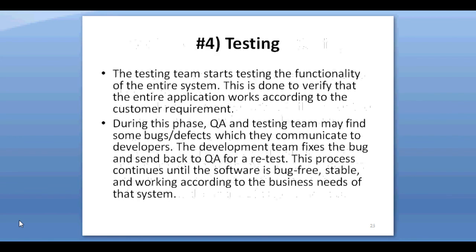Next phase is testing. After the code is developed, it is tested against the requirements to make sure that the product is actually solving the needs addressed and gathered during the requirement phase. During this phase, all types of functional testing like unit testing, integration testing, system testing, acceptance testing are done, as well as non-functional testing.